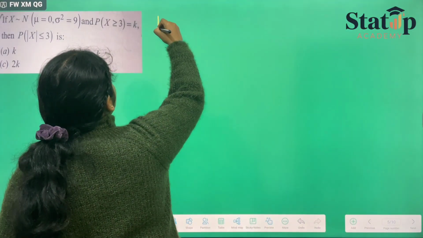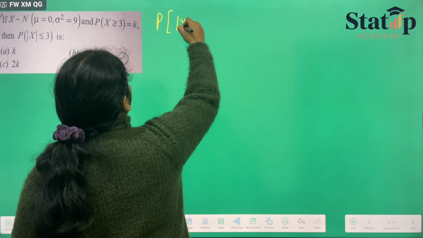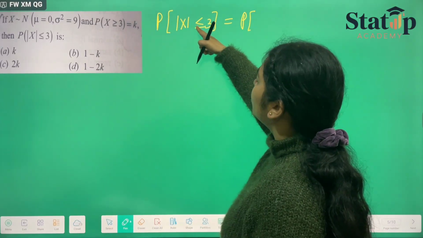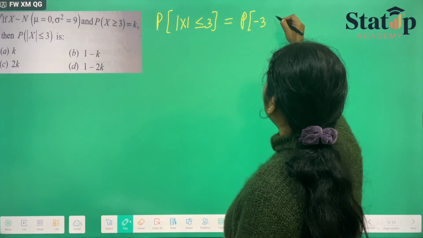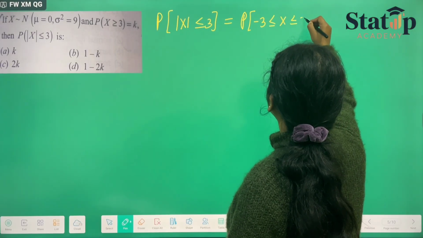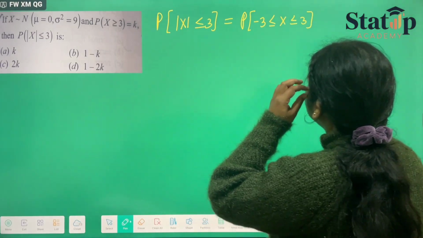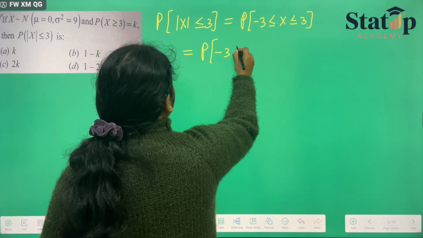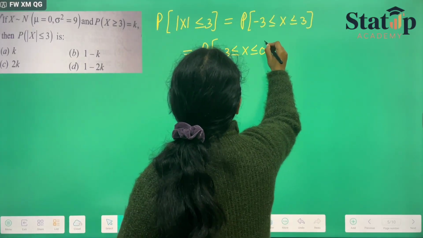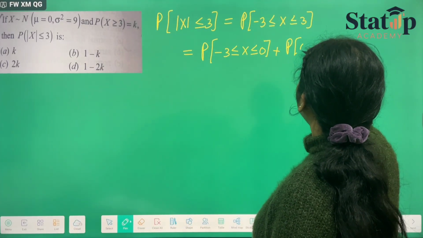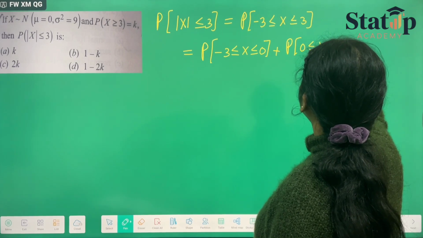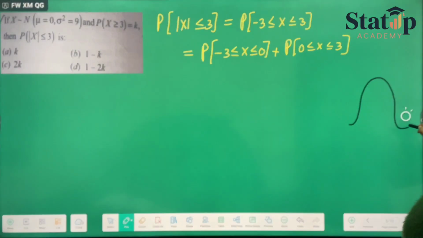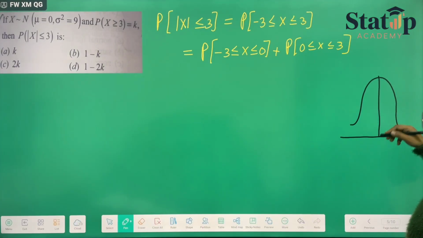We can write this as probability modulus of x is less than or equal to 3. When we open the modulus, it will be minus 3 and plus 3, so x lies between minus 3 and 3. Now this we can also write as the probability that x lies between 0 and 3 plus the probability that x lies between minus 3 and 0.